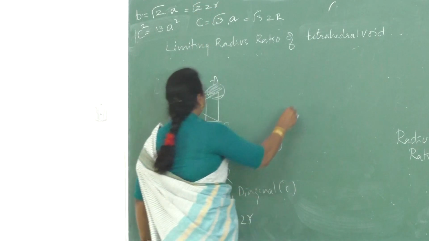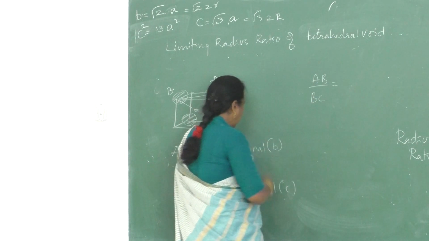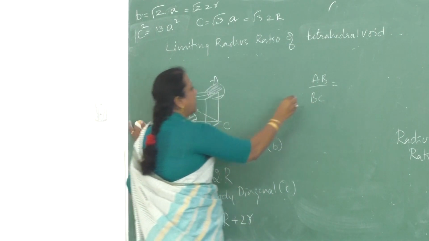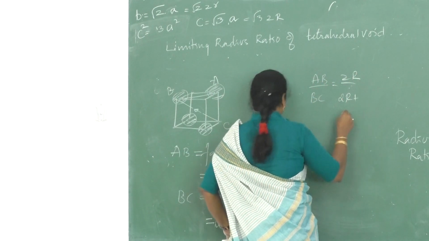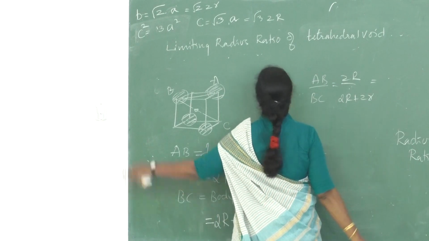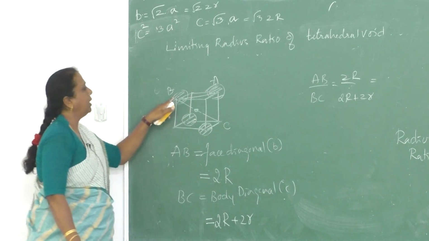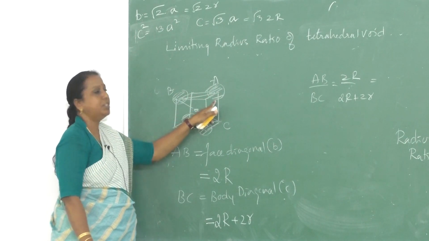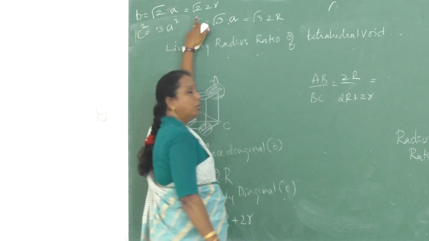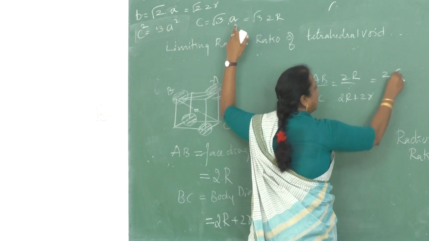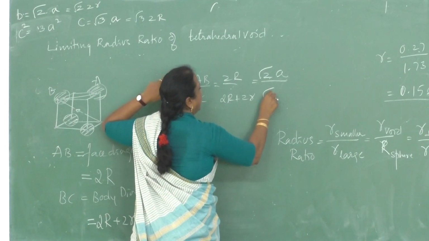So divide AB by BC. Get both the relationships. AB is equal to 2R divided by 2R plus 2 small r, which is also equal to AB, the face diagonal b, which is √2 into a, divided by √3 into a.